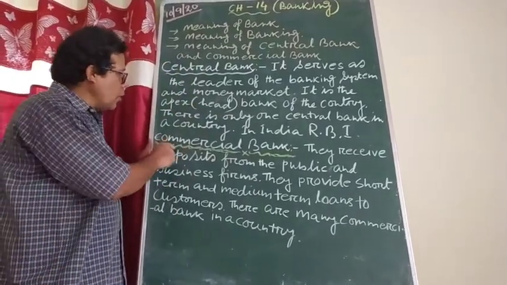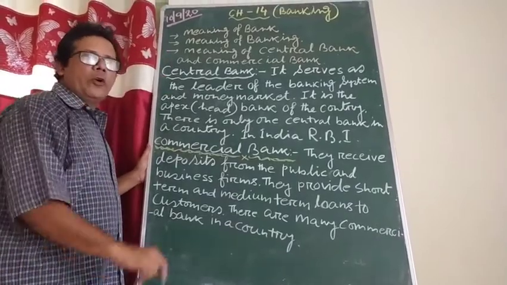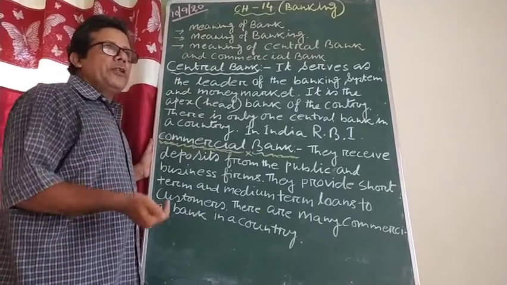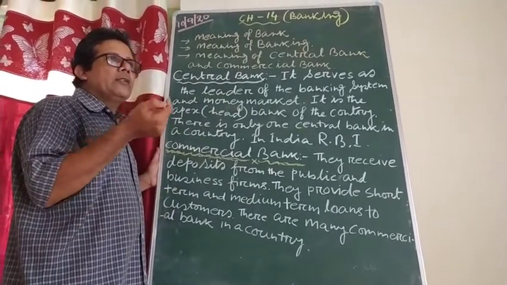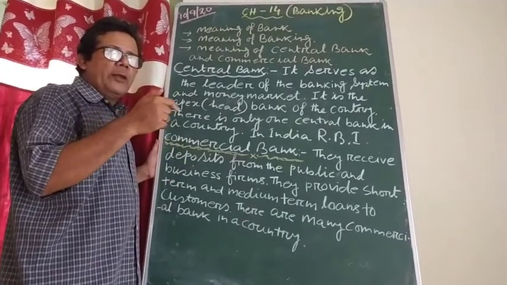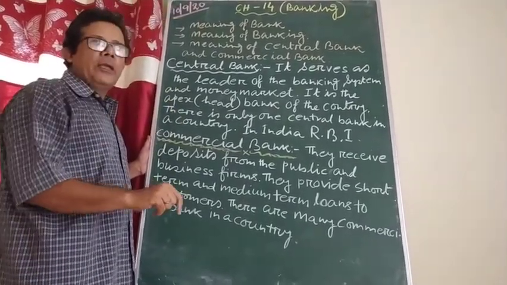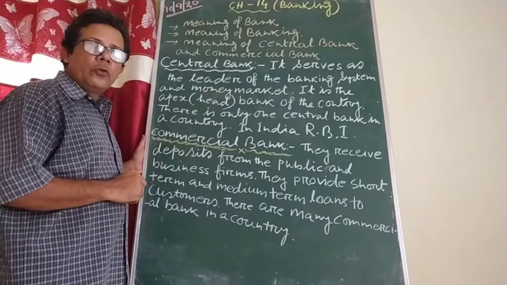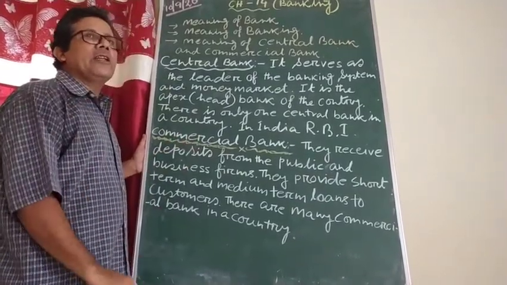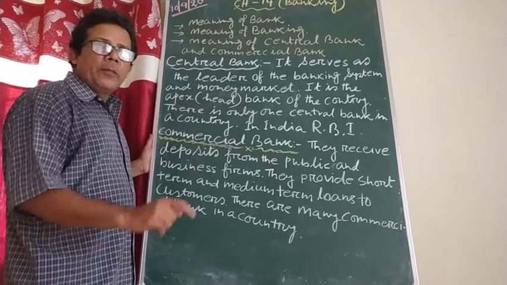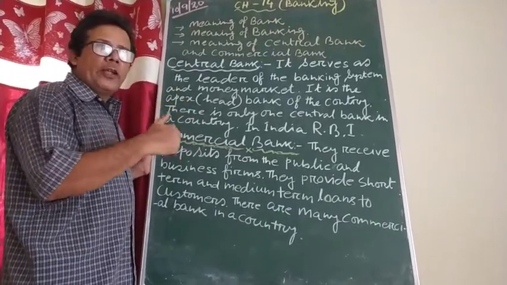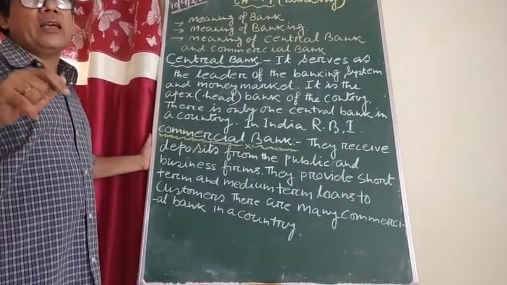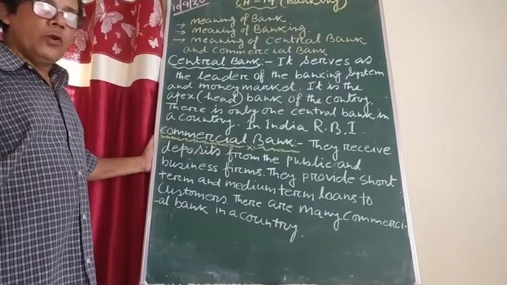Okay, beta? Now coming to the commercial bank. Do you know what a commercial bank is? All of us know. Like if you are in McLeodganj, there is only one commercial bank there, that is Jharkhand Rajya Gramin Bank. And what have you noticed there? People go there to deposit money, withdraw money or take a loan from the bank, or not? So the commercial bank has a direct relation with the public, because the public goes directly to deposit money, withdraw money or take a loan. And there are so many commercial banks in our country. Yes or no? Everything is known to you.